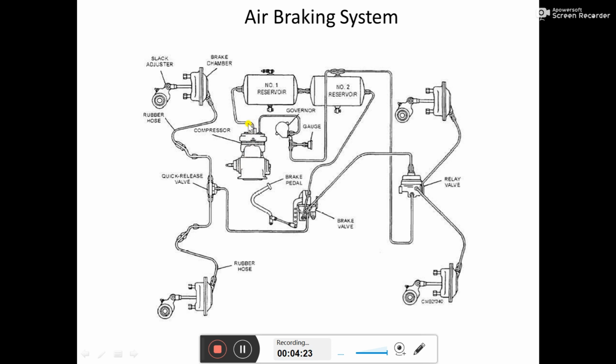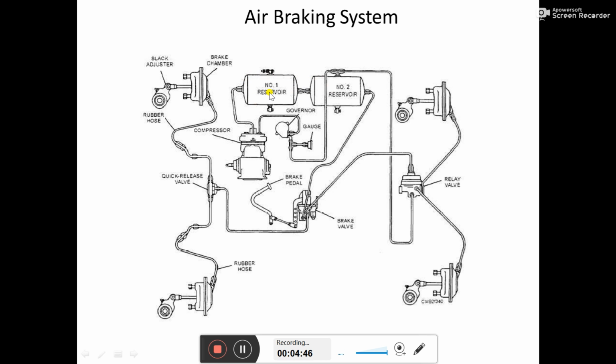The reciprocating compressor is connected to the reservoir, because whatever compressed air is produced is forwarded to a tank, or we have to store it somewhere. There are reservoir 1 and reservoir 2. Normally we have more than one reservoir in an air braking system. One reservoir is near the front axle and another is near the rear axle.